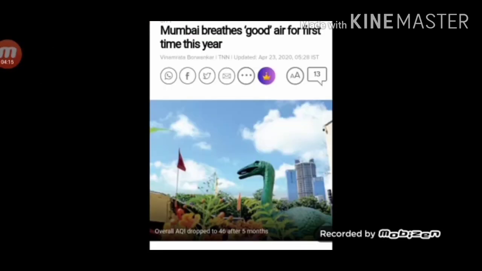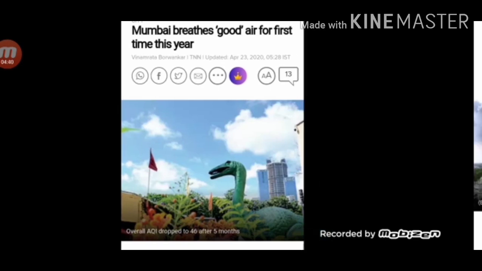Students, here are some news clippings for you. See, in the first clip here, it is seen that Mumbai breathes good air for first time this year. Do you know when? When it was announced for the first time due to COVID-19, there was lockdown of 15 days. During these 15 days, you can see the air quality is improved.